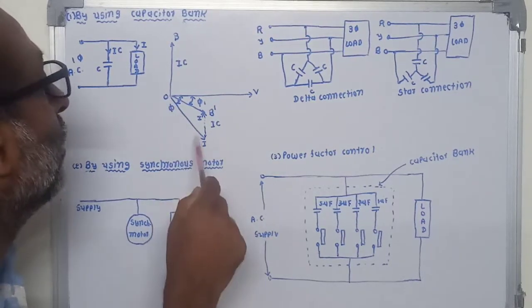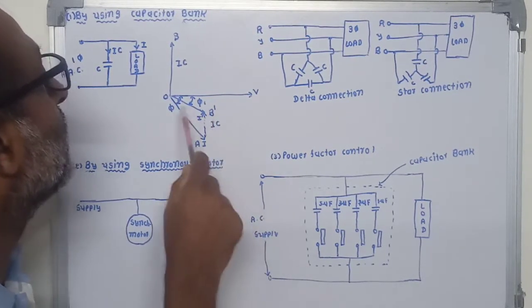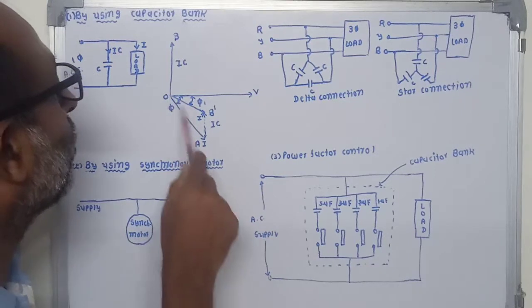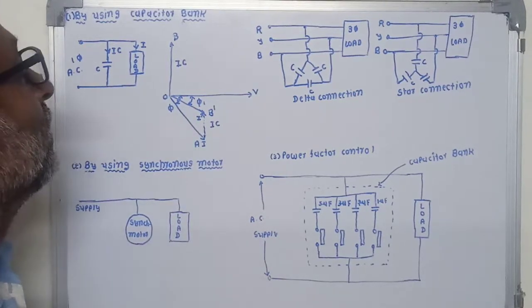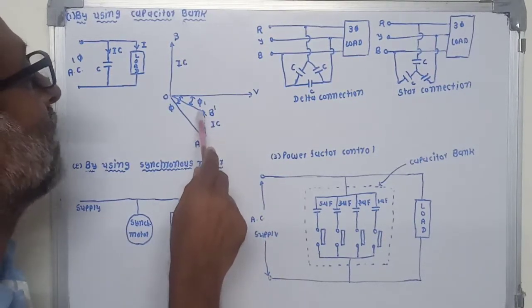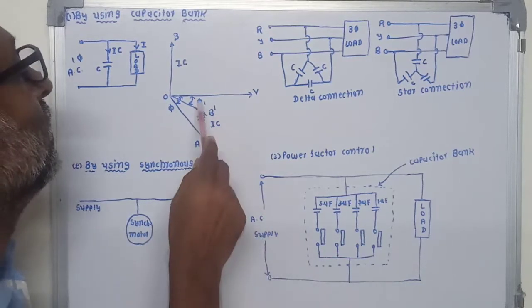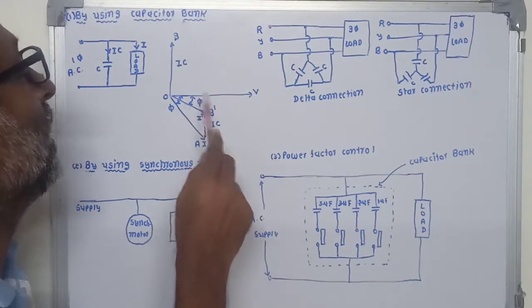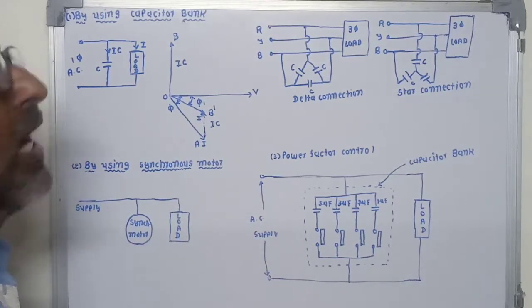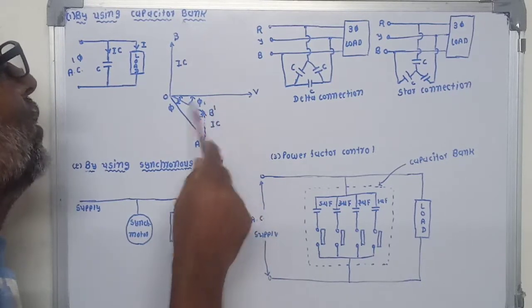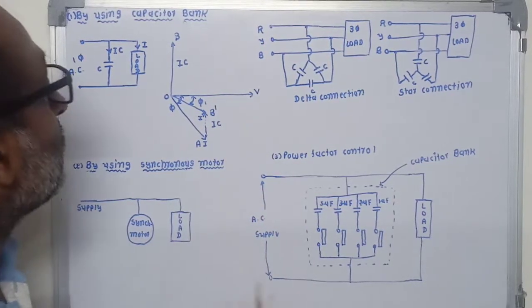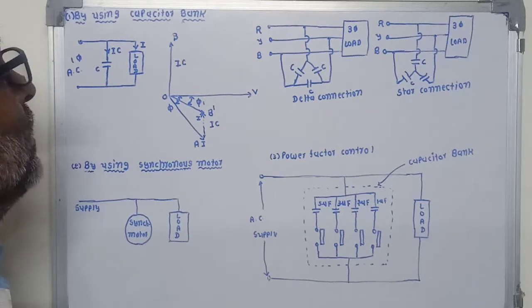If we add AB dash to the current vector OA, we will get another current vector I, whose power factor is cos phi 1.